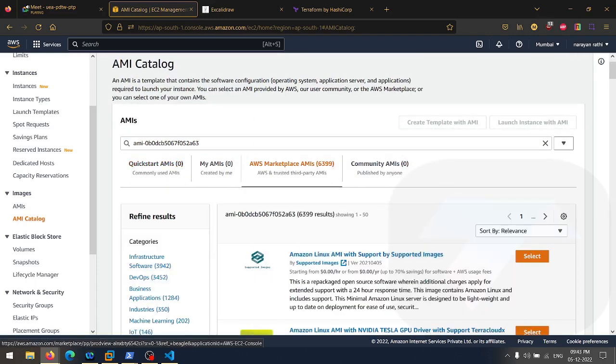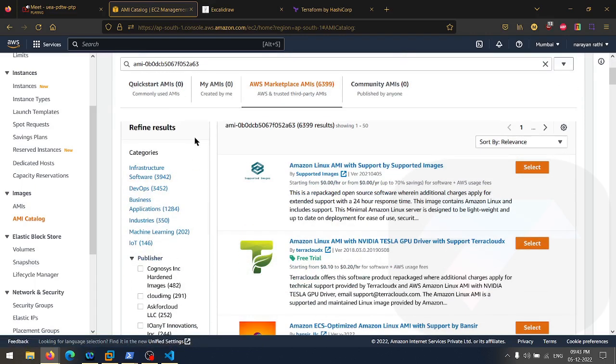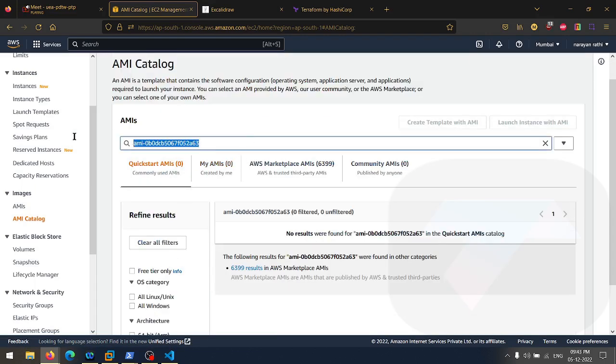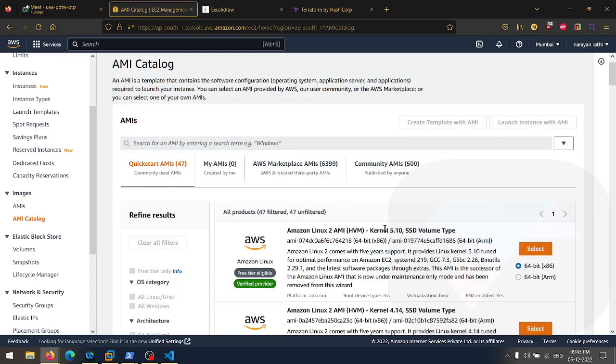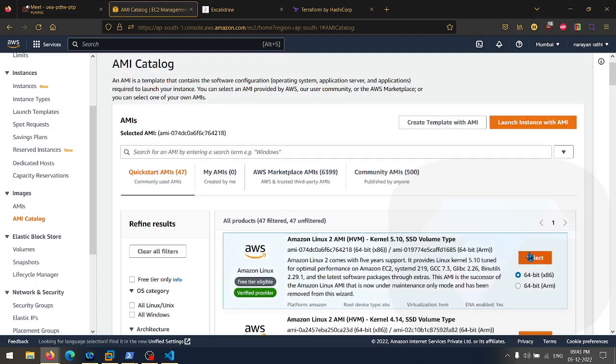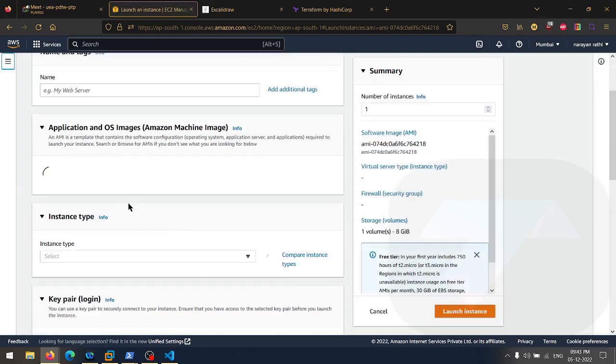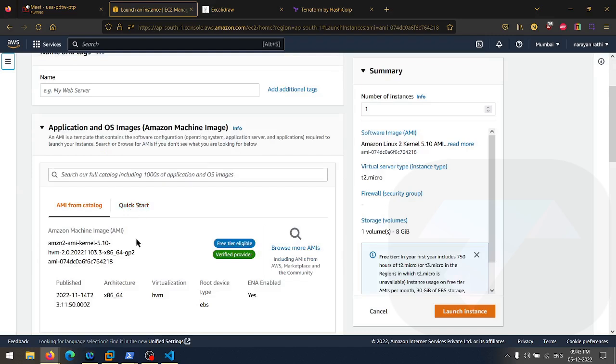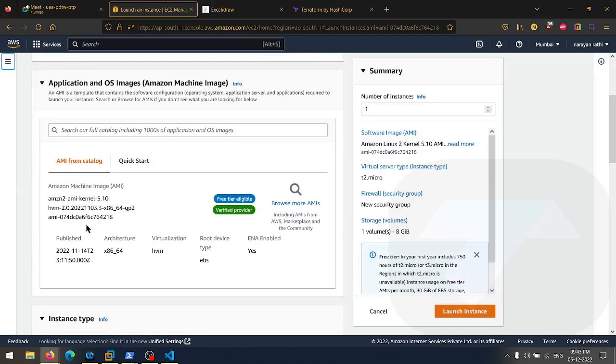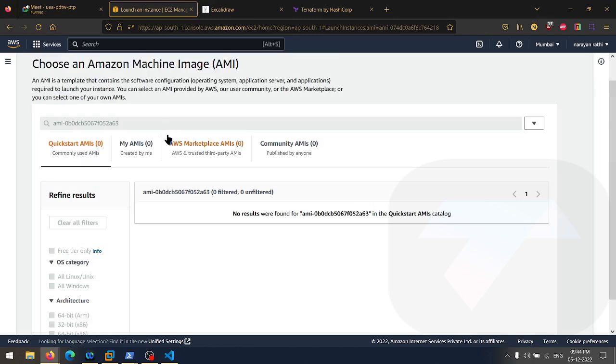So what we can do here is launch one instance and select the ID. What I did over there, I just selected this instance. Just select one instance, launch instance with the AMI, and you will find the exact ID here. And here it is. As you can see, this is the ID. If I search the ID here, it should give me results. Okay, it's going back over there.